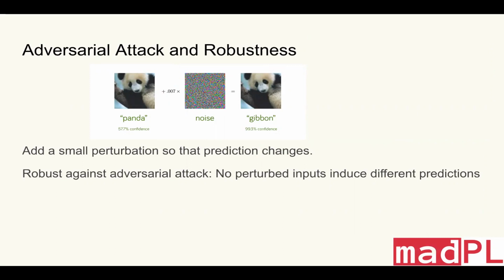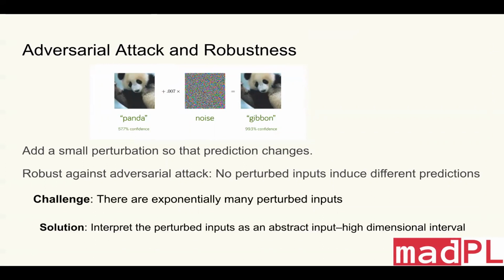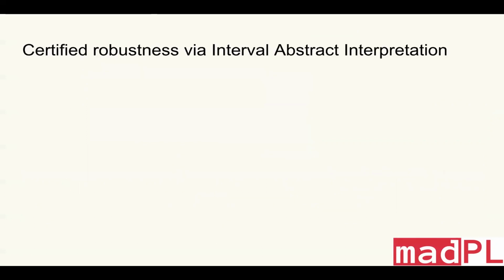We would like neural networks that are robust against those adversarial attacks. The problem is there are exponentially many perturbed inputs, and it's impractical to execute all of them. So one solution is that we can interpret the perturbed inputs as a single abstract input. So instead of a point at each dimension, now we have high dimensional intervals. So we'll consider abstract interpretation. And the good thing about abstract interpretation is that we can actually achieve certified robustness.